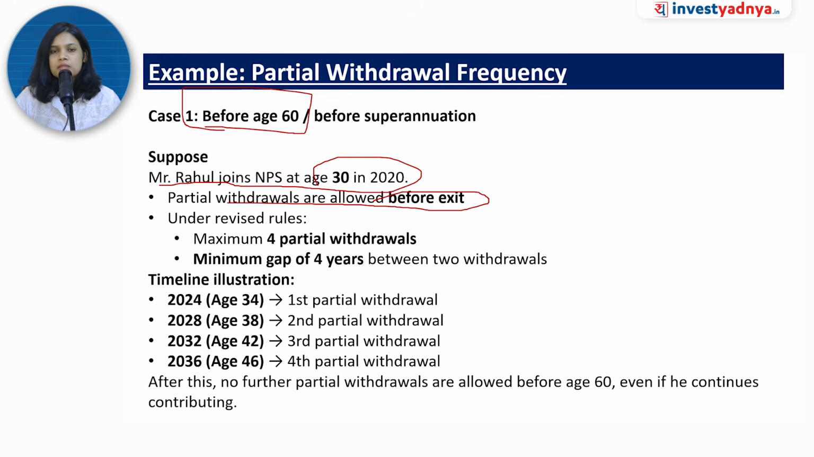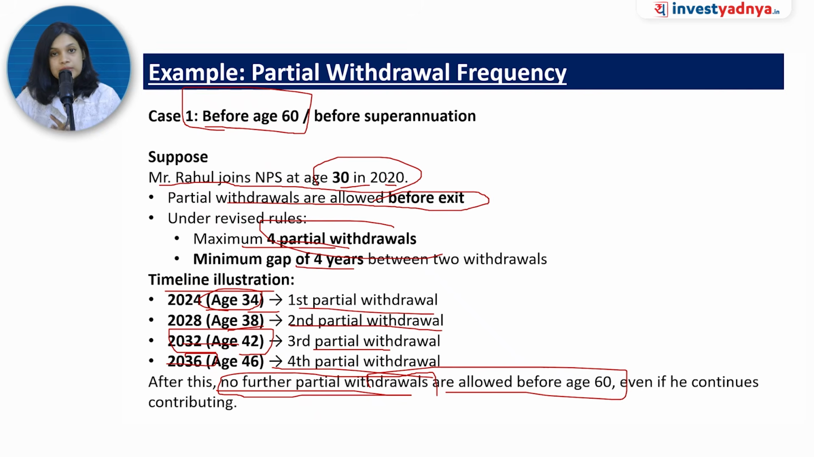So what are the conditions? 4 times frequency, and between each withdrawal there should be a 4 years gap. So minimum 4 years of gap and maximum 4 partial withdrawals. So if we look at the timeline, at 30 he joined the NPS. After 4 years he can do partial withdrawal. So at the age of 34 that will be his first withdrawal. At the age of 38 that will be his second partial withdrawal. In 2032 when he is 42 he can do the third partial withdrawal, and in 2036 the fourth partial withdrawal. After this, very important, no further partial withdrawal is allowed before the age of 60.